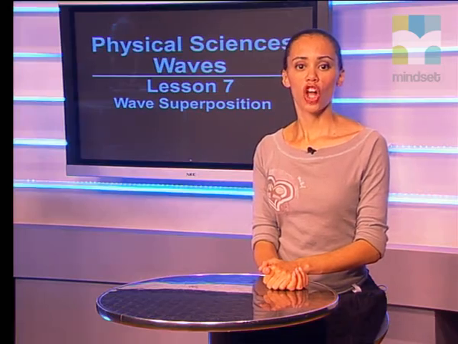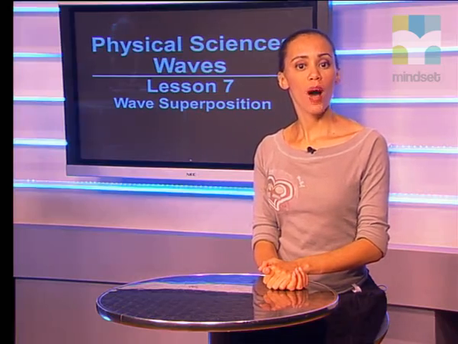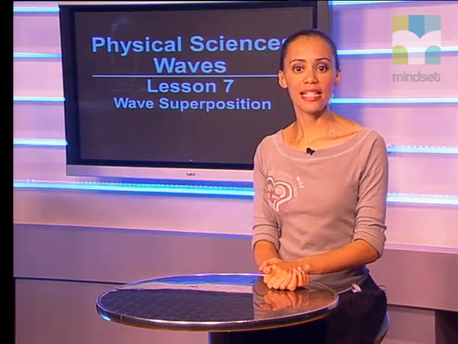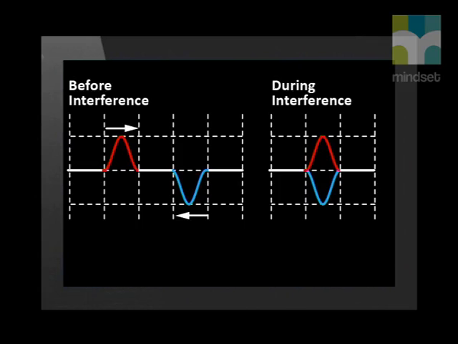This is called constructive interference, where the particles of the wave have a displacement in the same direction. Destructive interference occurs when two interfering waves have a displacement in the opposite direction. If the waves have the same amplitude, they cancel each other out at the moment when they pass. Then the wave continues on as before.